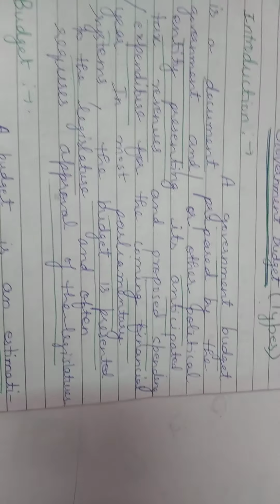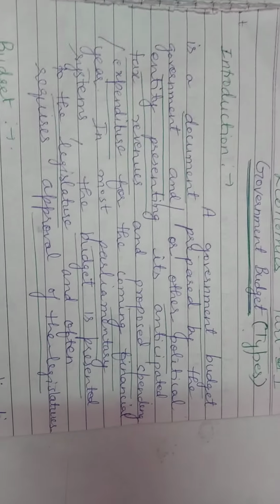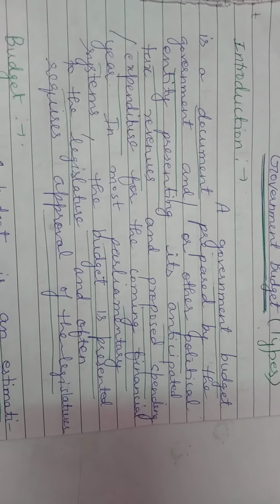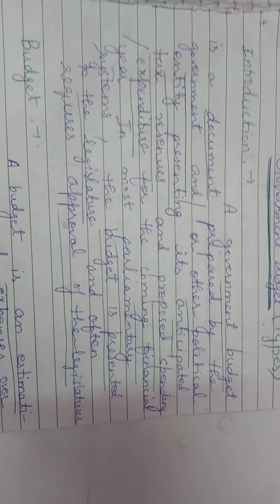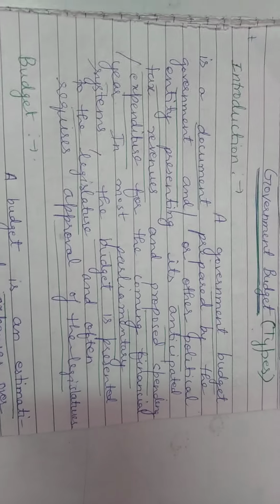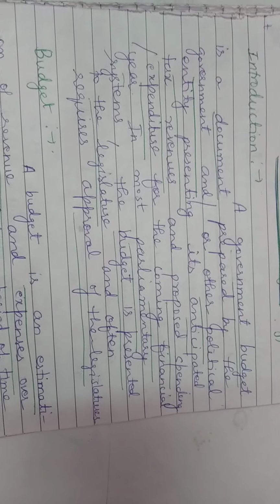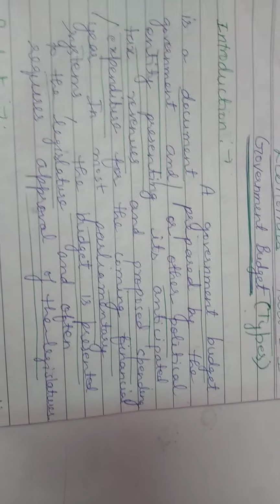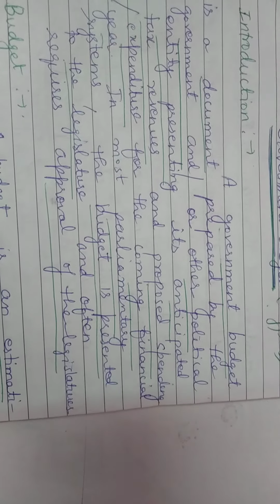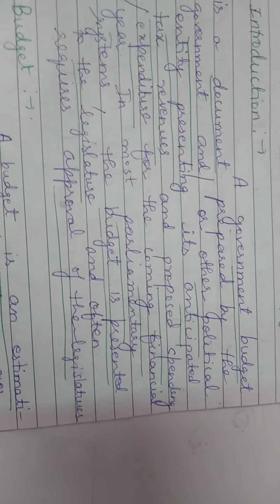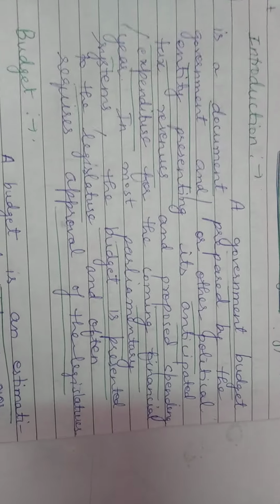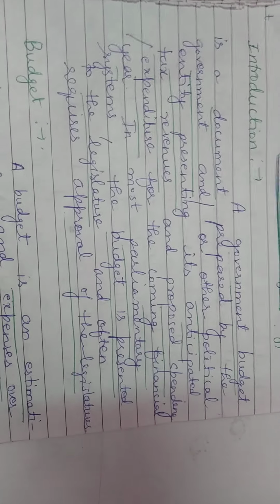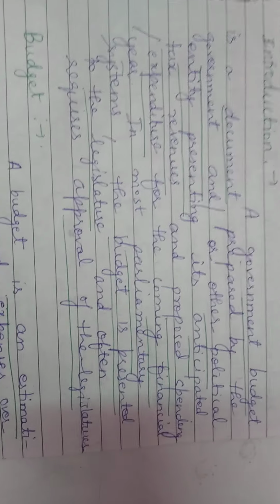These are some main points. In short, a budget is a document prepared by the government and other political entities, proposing spending and expenditure for the coming financial year. Secondly, in most parliamentary systems, the budget is presented to the legislature and also requires the approval of the legislature.